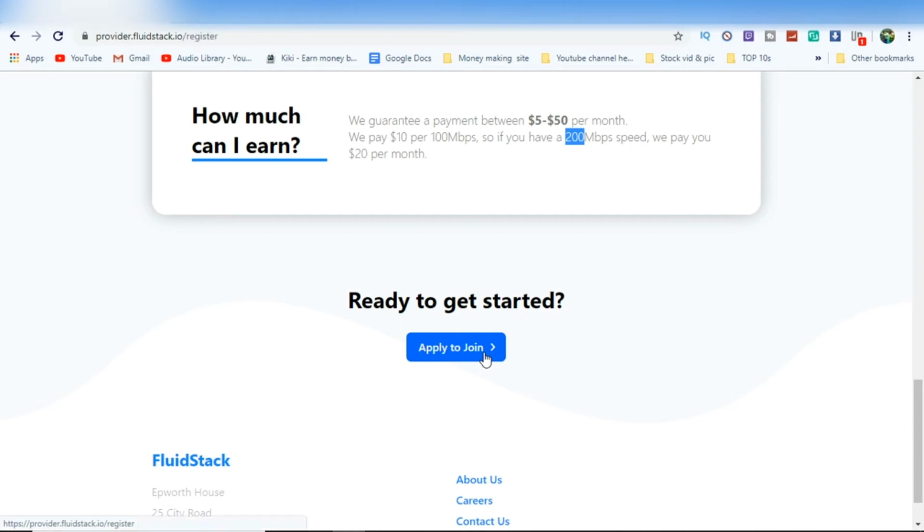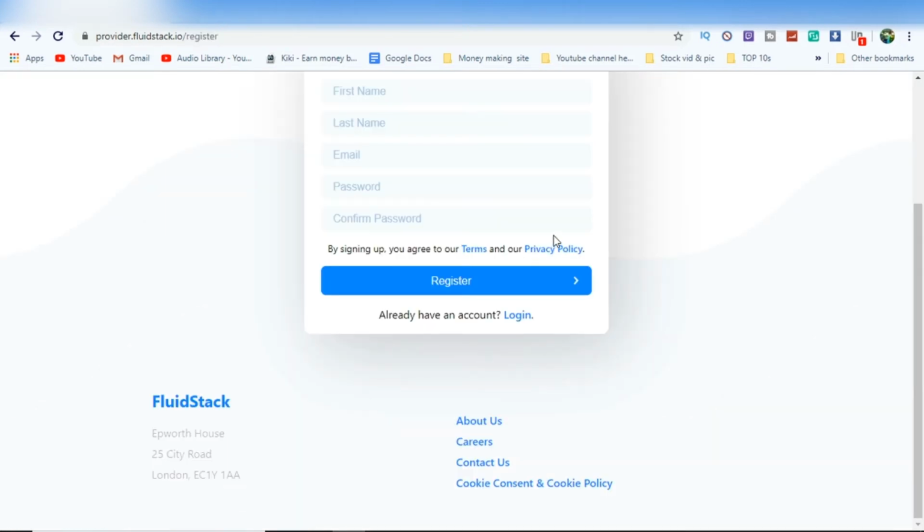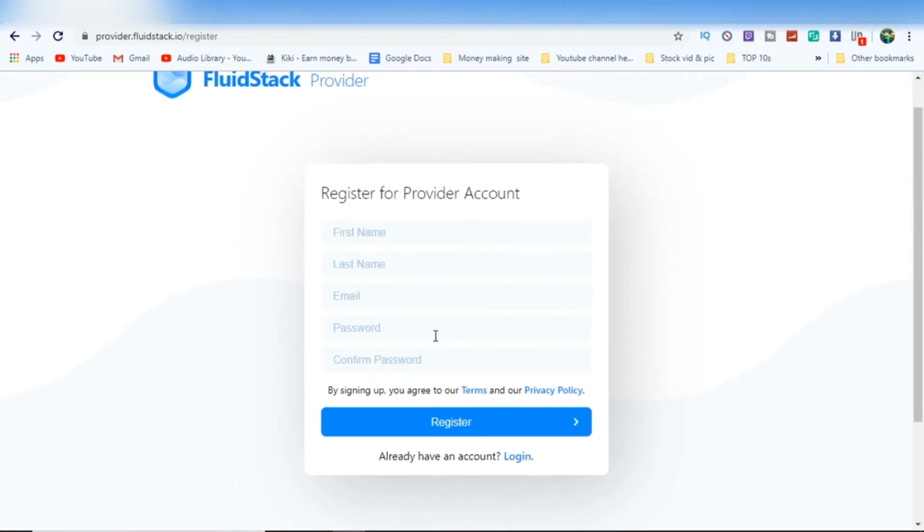It will automatically take you to this register page. It's simple: just a first name, last name, email, password, and confirm password. Just register, and they will send you a confirmation email. Confirm it, and they will give you software. Just install the software on a computer and you're ready to go. The software makes you money over and over again.